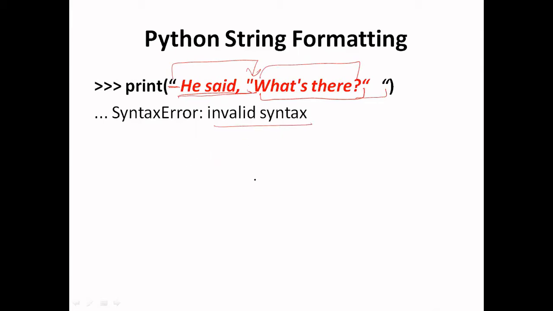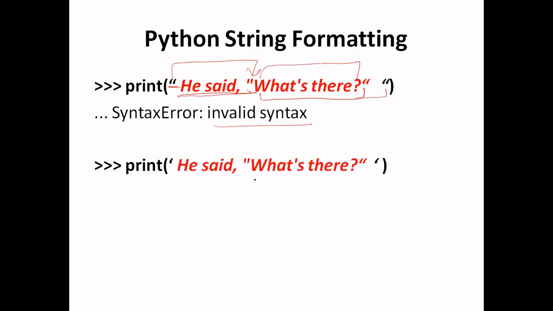There could be another option like this. If we write the same string in single quotes, then in this case also we will get the error, because now this single quote will start over here and end over here. So this part is a completely valid string, but as soon as we come out of this single quote, this part is out of any string. So this is an invalid part, and Python will again complain with a syntax error.